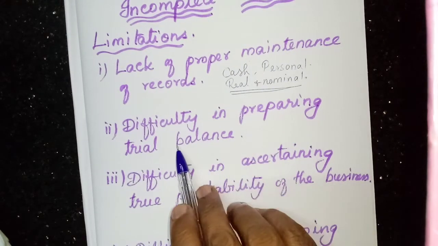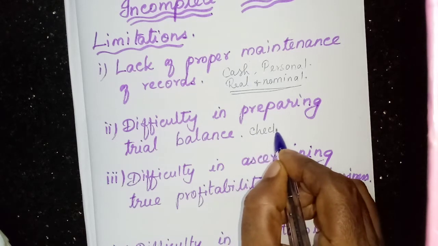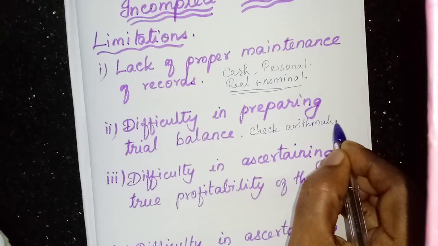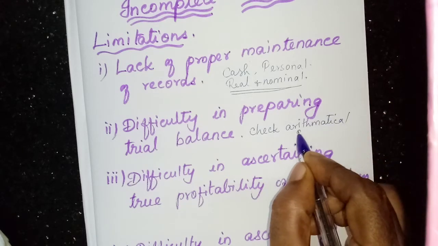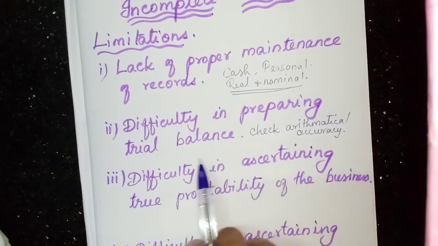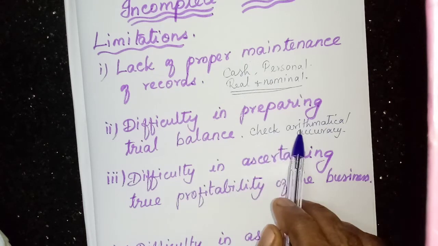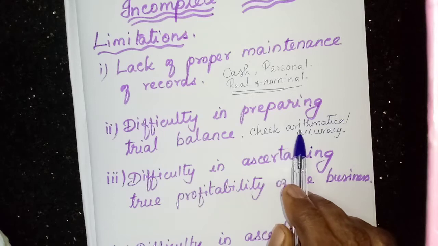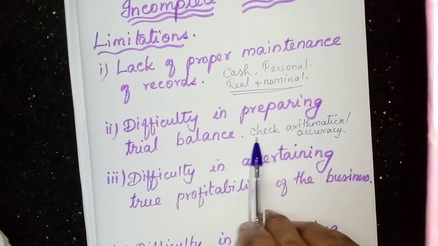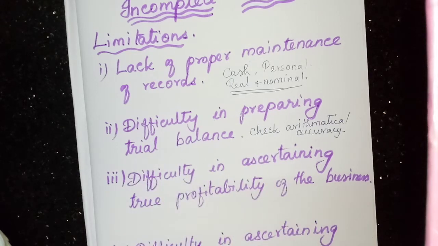If the trial balance is not prepared, we cannot check the arithmetical accuracy that we learned last year, isn't it? Arithmetical accuracy means the correctness of the accounts. If the trial balance tallies, then we can assume that our arithmetical work, that means addition, subtraction, multiplication, division, is correct. That cannot be checked since we cannot prepare the trial balance.